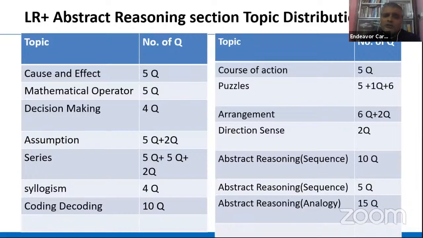Similarly, syllogisms. Deepak already talked about coding-decoding, 10 questions, not easy, moderate level. Course of action, Deepak already talked about. Puzzles, surprisingly, were easy in this paper, but we have seen that MSCET ends up asking some difficult sets also, so be ready for that in future. Arrangement based questions, again 8 questions were there. Direction sense questions were quite doable. So this was the structure of the paper.